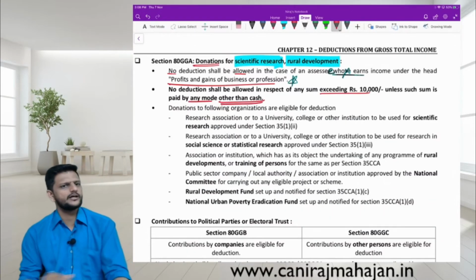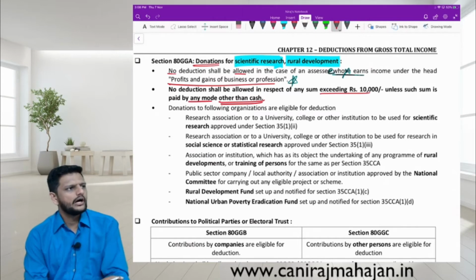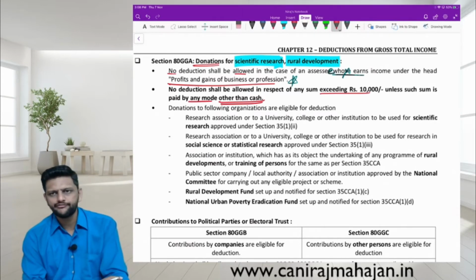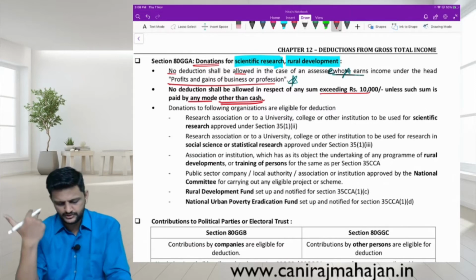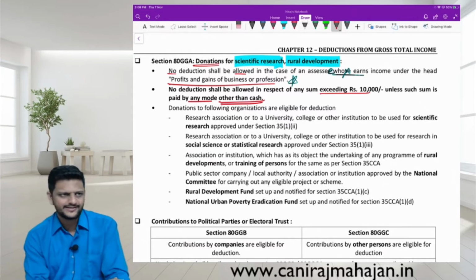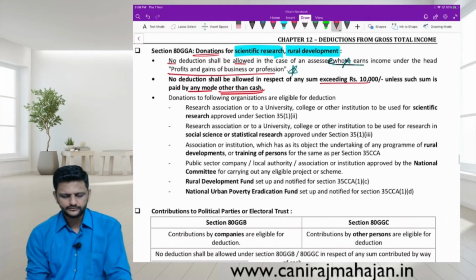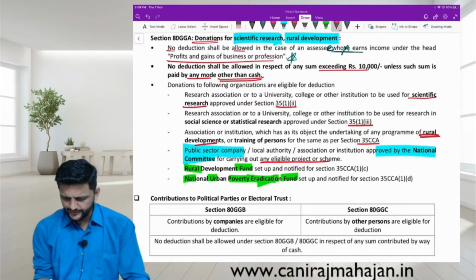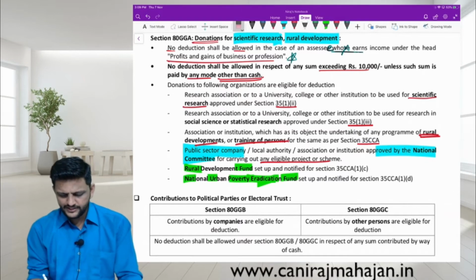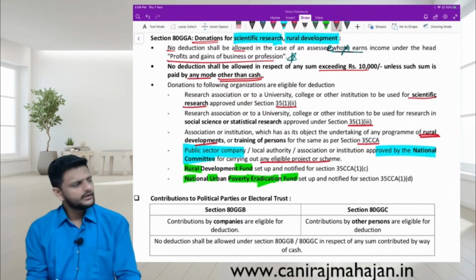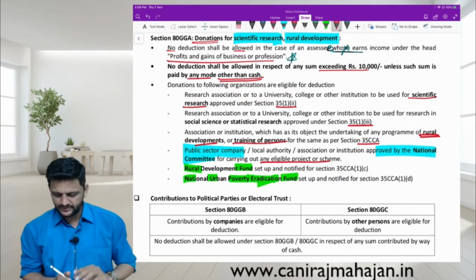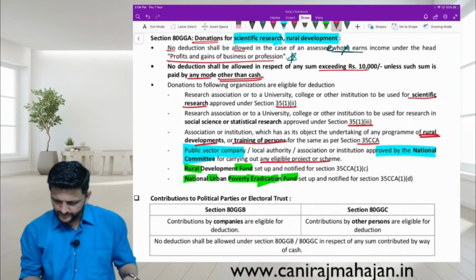So cash payment is allowed or not allowed? Allowed up to rupees 10,000. If the cash payment is above 10,000, then gone. Entire amount is not allowed as deduction. Next one. All these sections are all coming from where? 35 PGBP. Correct. Only something different was here.